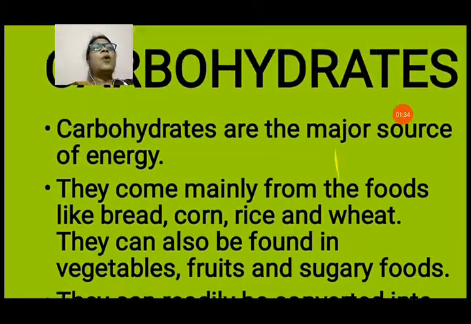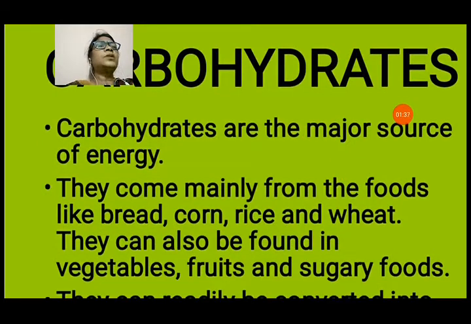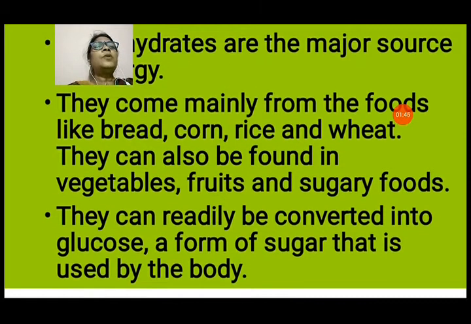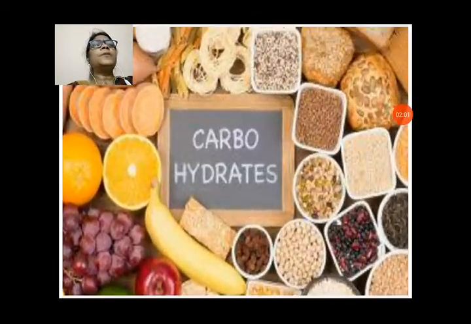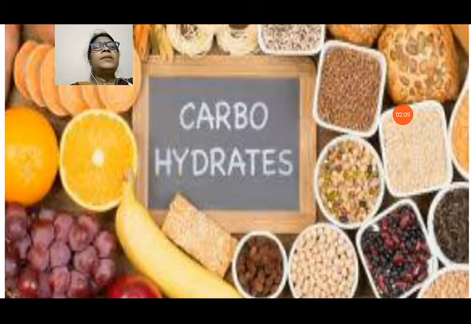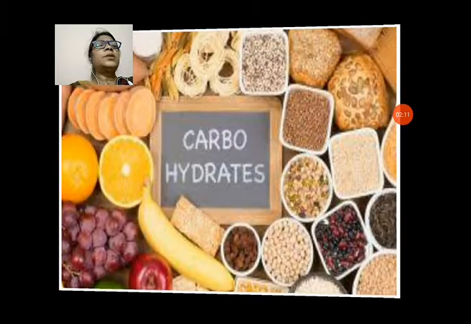Now first is carbohydrate. Carbohydrates are the major source of energy. It is energy giving food. They come mainly from foods like bread, corn, rice and wheat. They can also be found in vegetables, fruits and sugary foods. That means some potatoes and some fruits also have carbohydrates. They can readily be converted into glucose, a form of sugar that is used by the body. That means they give us energy in the form of sugar. You can see some foods that are rich in carbohydrates. Some fruits, cereals and some vegetables also contain carbohydrates.